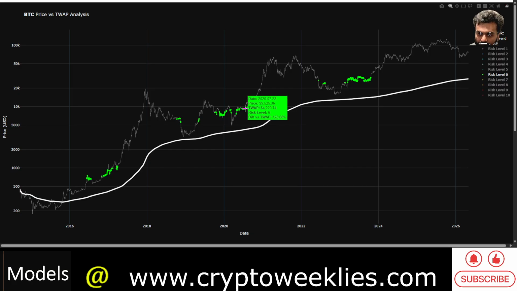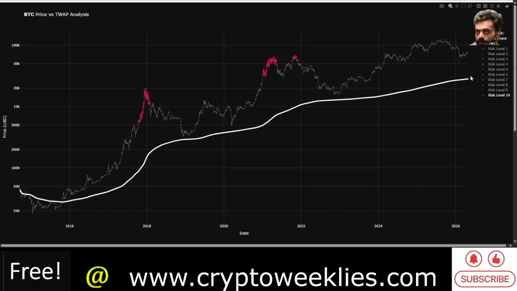Again, something similar happened from that 2020 rally. It took less than 2 years to get to that risk level 6 last time around. This time around the bull market was stretched out, and again the magnitude never rose to risk level 10. So risk level 10 Bitcoin did not see since November 2021. So if this time around the peak was at risk level 9, it provides more evidence that we might not see risk level 3 at the bottom, maybe risk level 4 and risk level 5 with a higher likelihood.